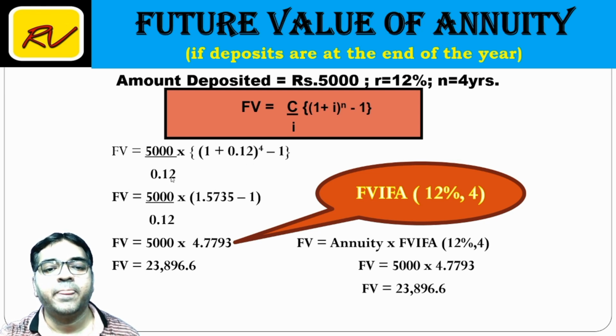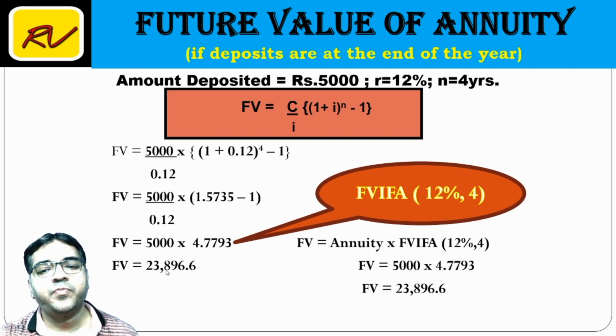In that case, I just have to check 12% for 4 years in the future value table. Directly I will get this amount of 4.7793. So I have to simply multiply C by this amount to get the accumulated value.